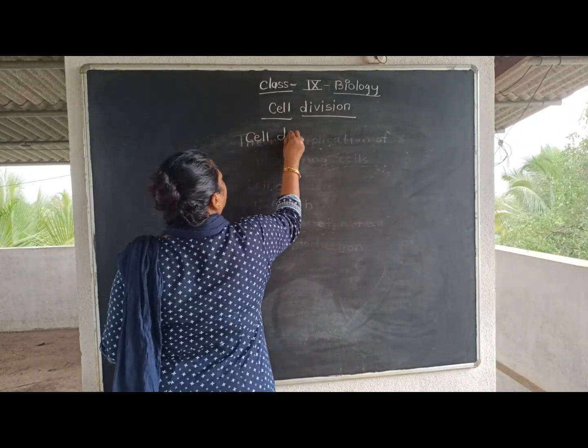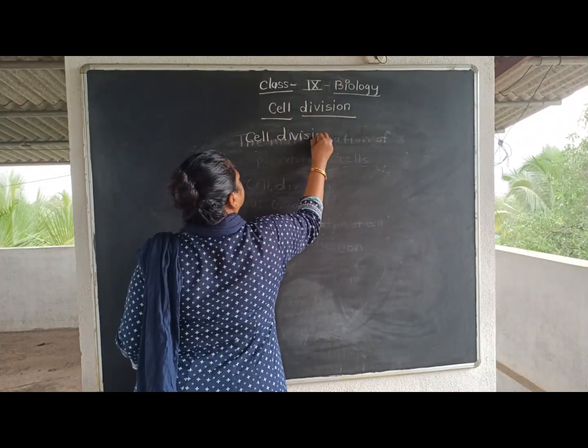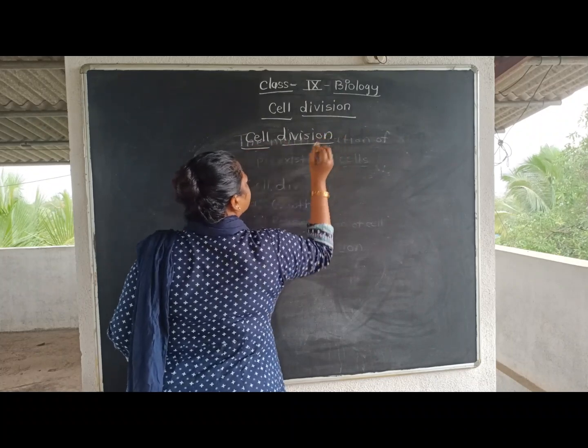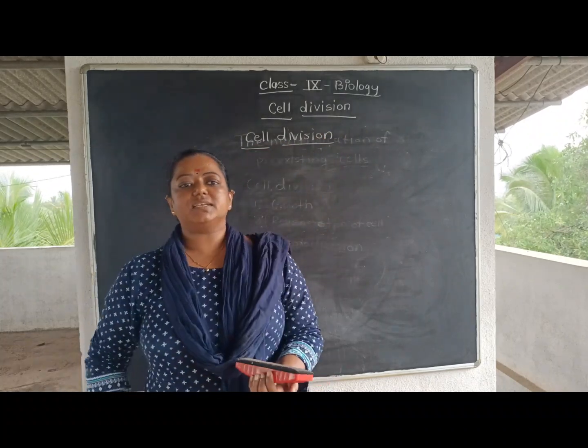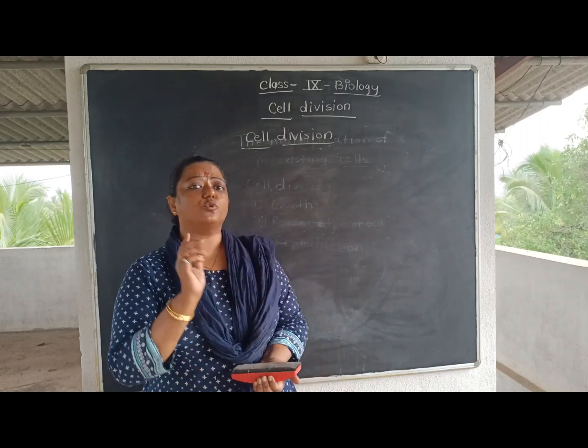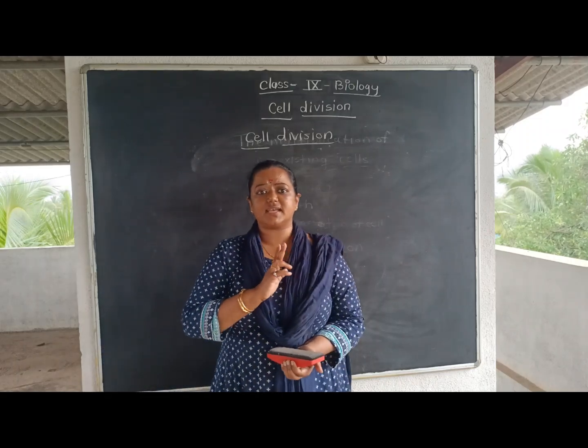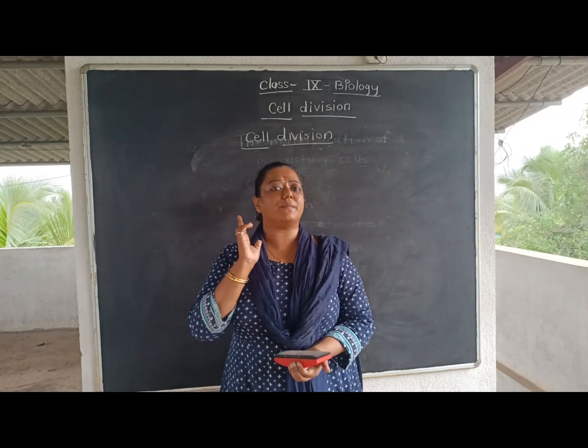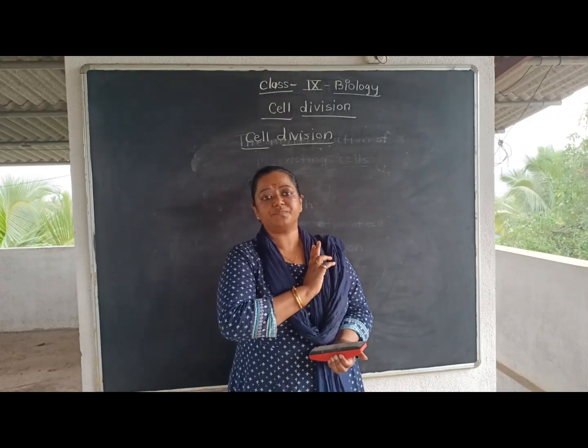What happens exactly in cell division? See, students, cell division is mainly of two types: mitosis and meiosis. That we will see very slowly.